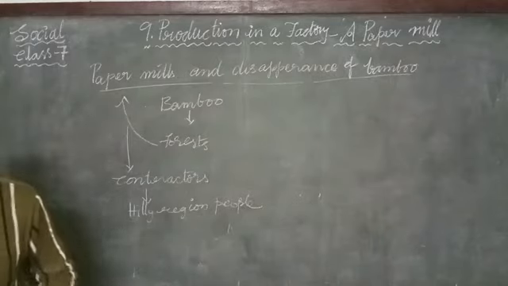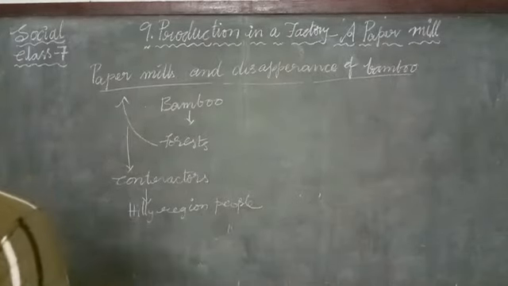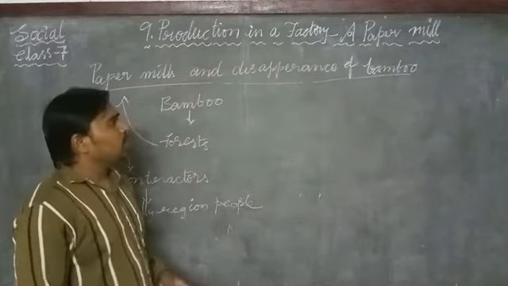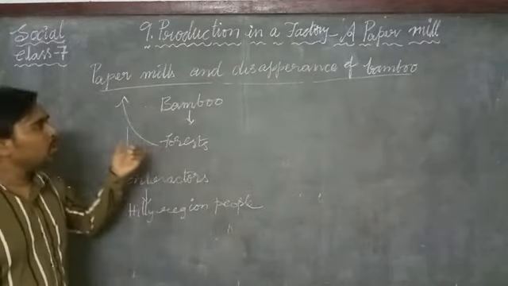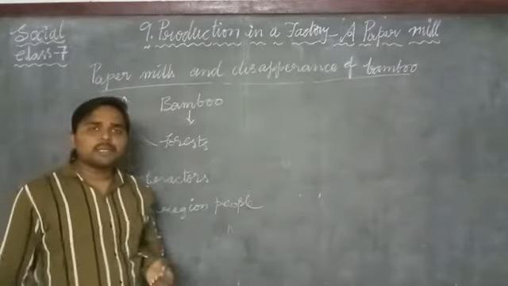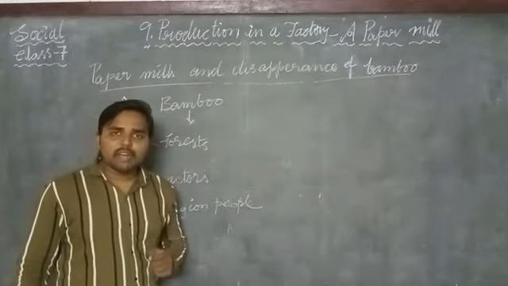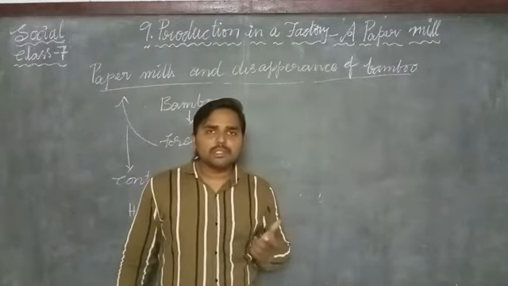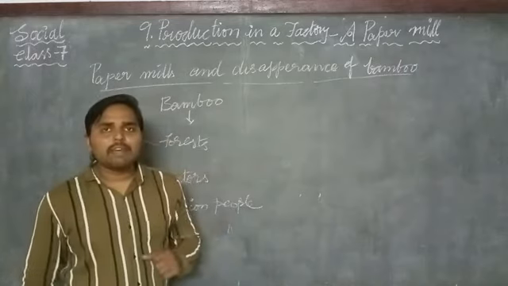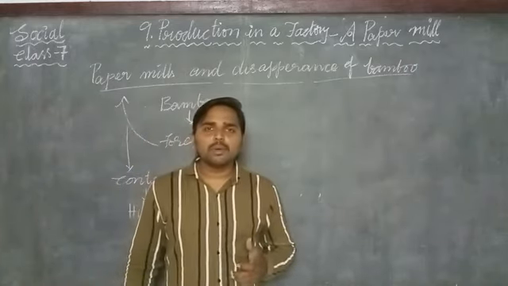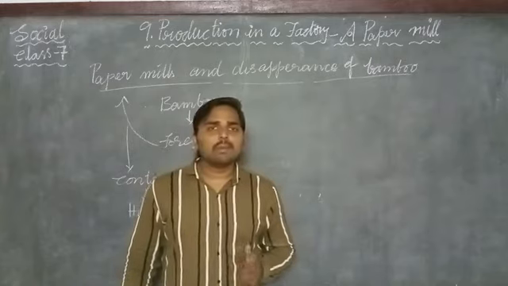To fulfill paper production, the paper mills are nowadays using subabul. Subabul is the tree mostly used in paper mills nowadays. That is why the government is also encouraging people to grow subabul in their farmlands.